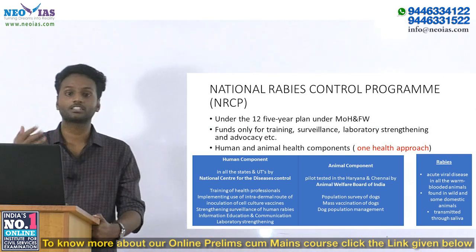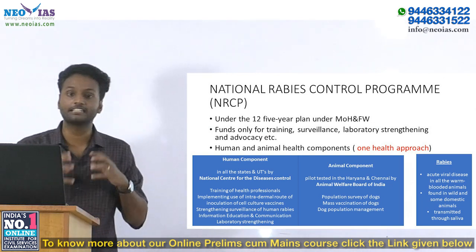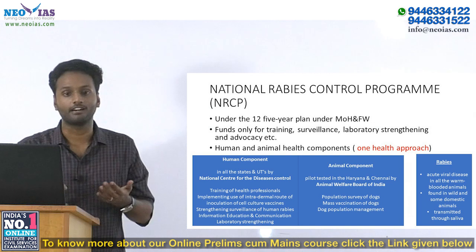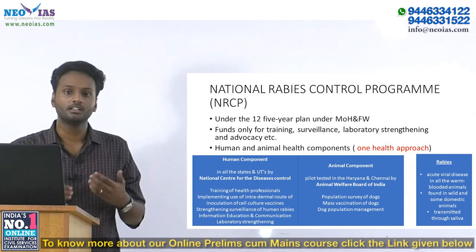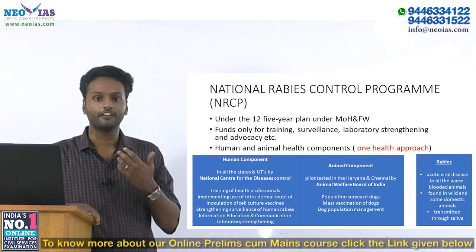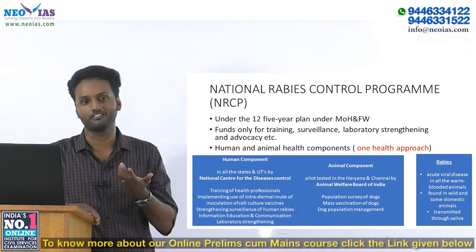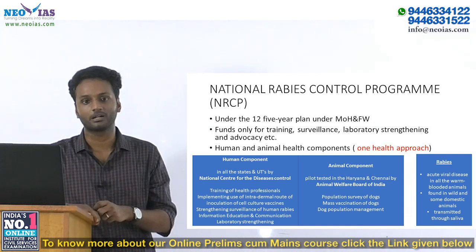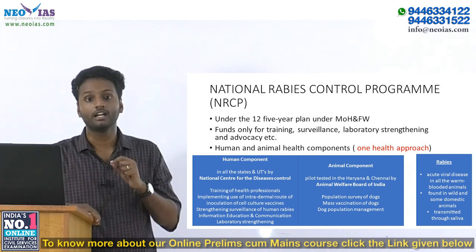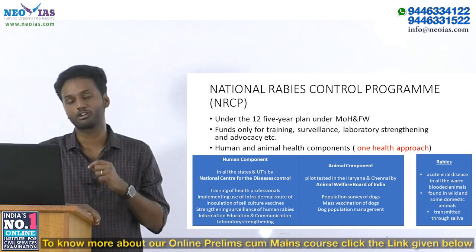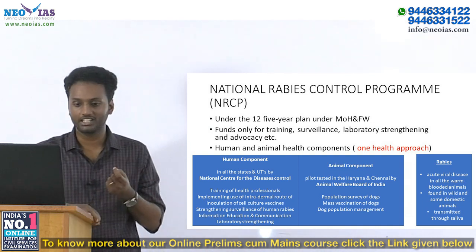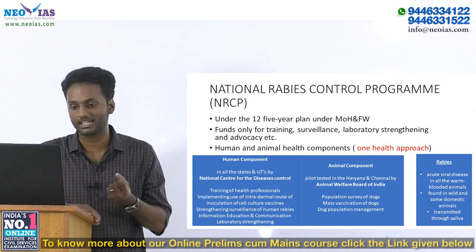Such a holistic intervention needs to be done under the One Health approach in order to save human beings from infectious diseases. That is relevant in the National Rabies Control Program also.